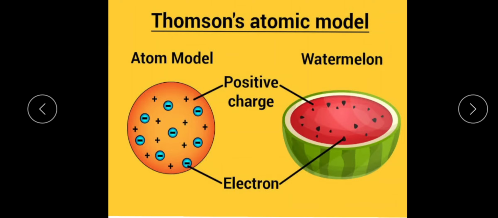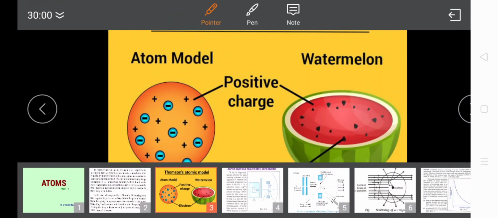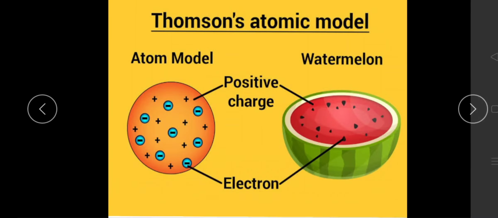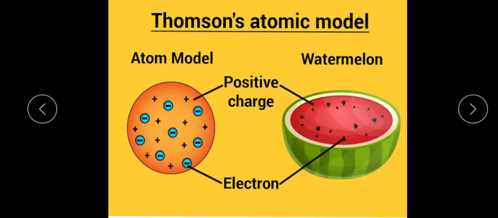So this atom is completely made up of positive charge distributed uniformly, and some electrons are situated here and there, embedded in the atom like plums.